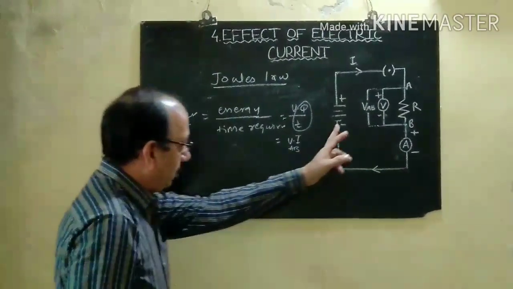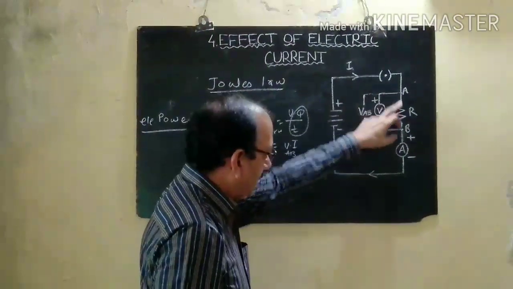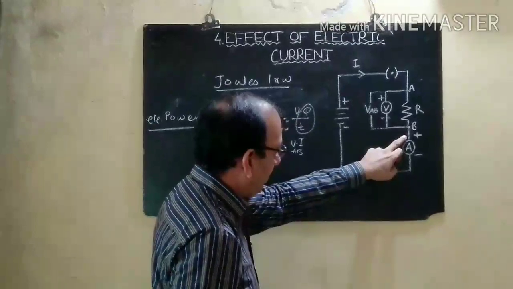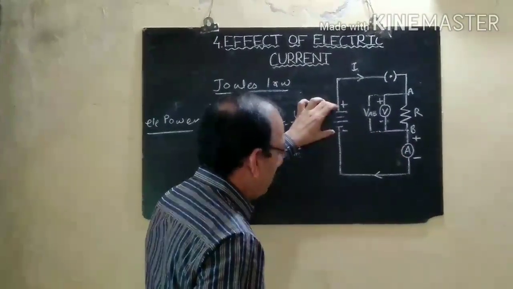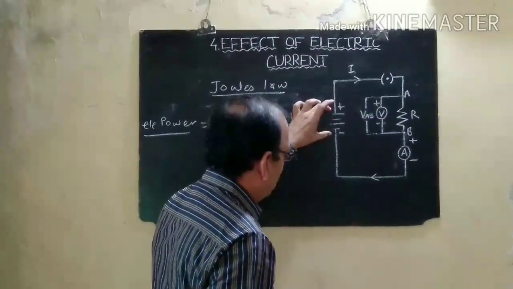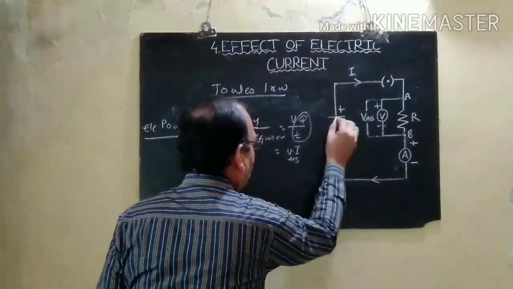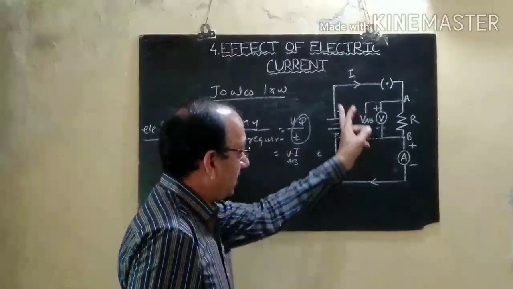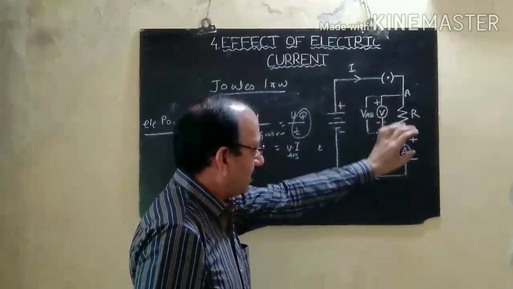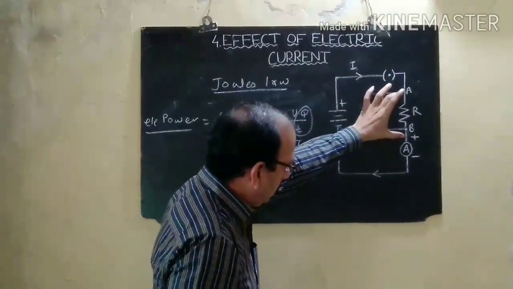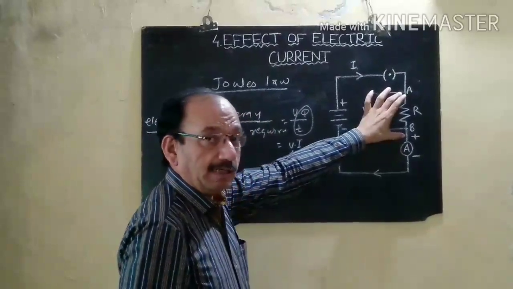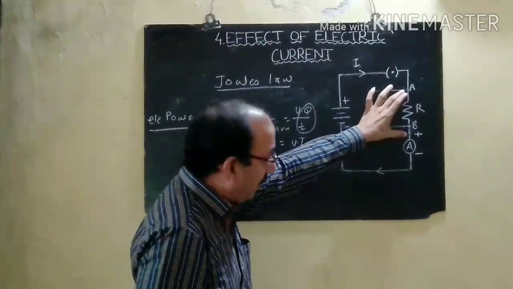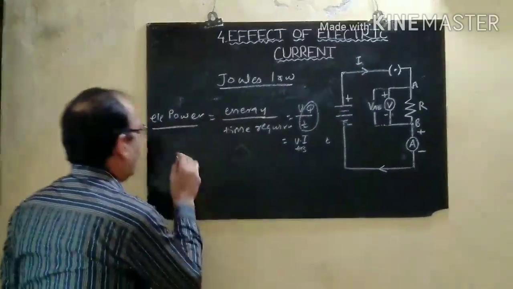The energy which goes to this resistor AB will be supplied by this electrical cell in time T. Then this energy supplied by this electrical cell to this resistor will be converted into heat energy.